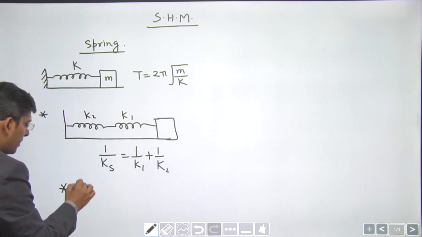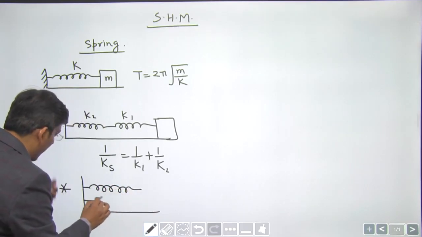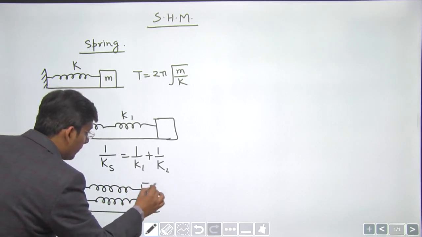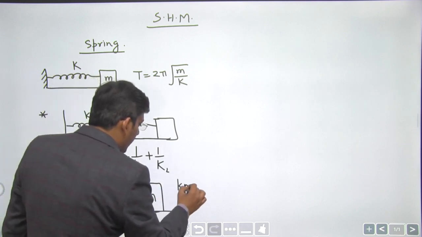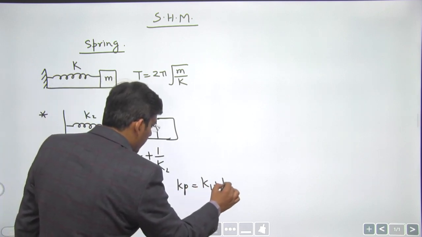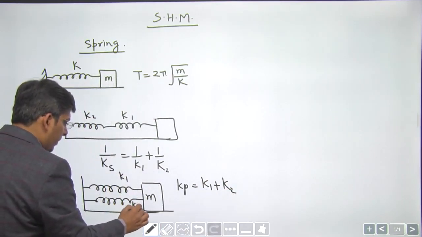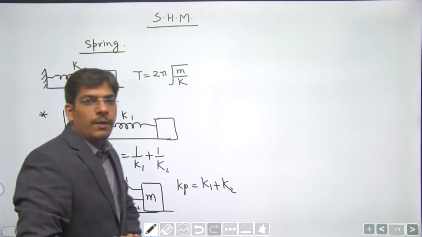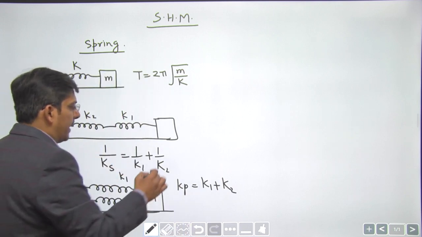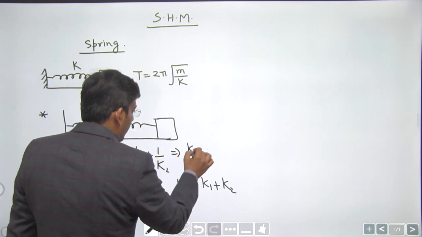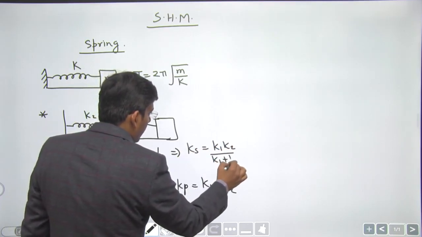And for parallel combination, dear students, you have a formula. Actually, the spring combination is like capacitors. So k in parallel is going to be k1 plus k2. This is k1, this is k2. So the effective value of spring constant in parallel combination is K1 plus K2, and in series combination it is K1 K2 divided by K1 plus K2.